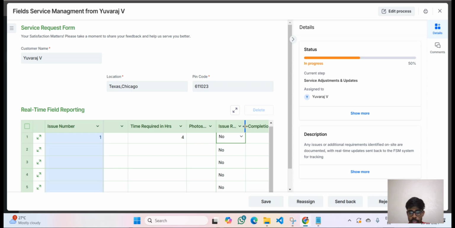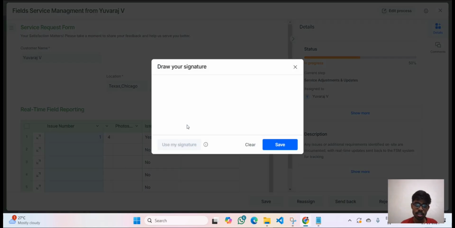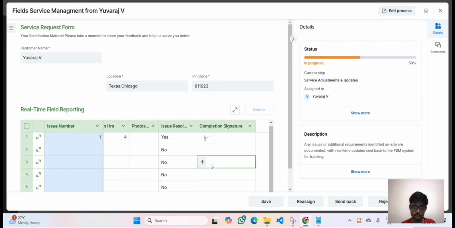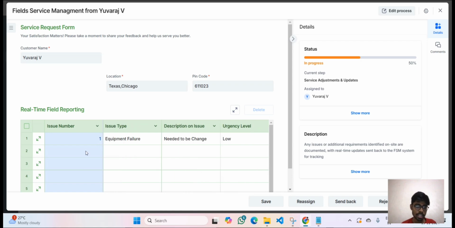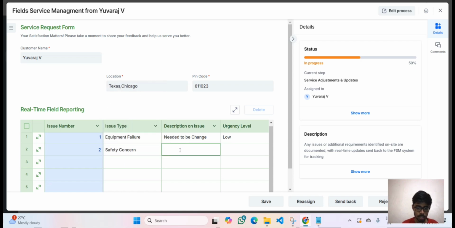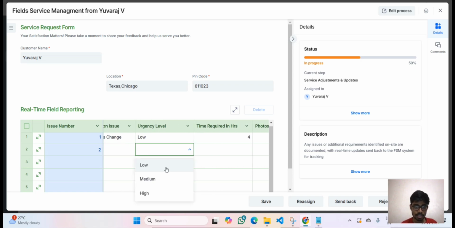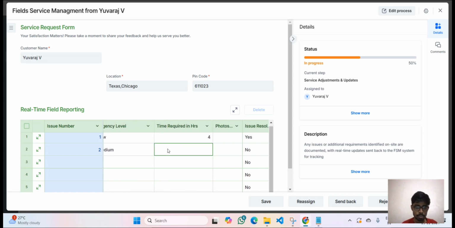And this is whether the issue is recovered or resolved or not. Let me say it is resolved. Here I can also add my completion signature. I can give some signature in order to mention that I am the one who has finished this order. Once this field is filled, let me give some 2, so it will be easier for the payment. Let us give some dummy description. Let us give the urgency level, which is medium, and the time required to resolve this will be 10 hours.